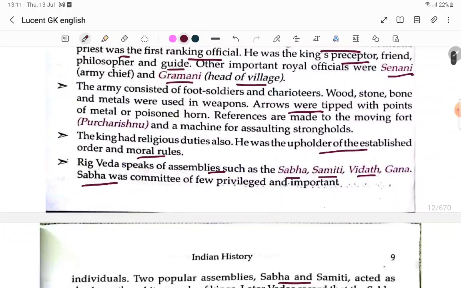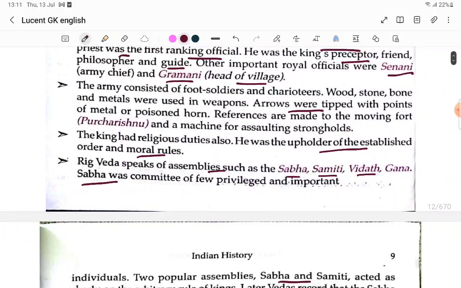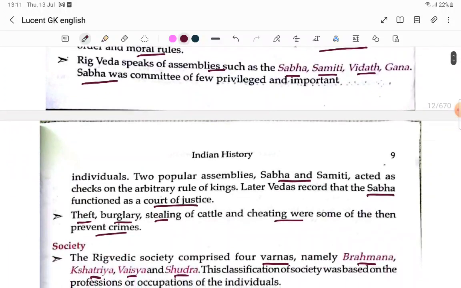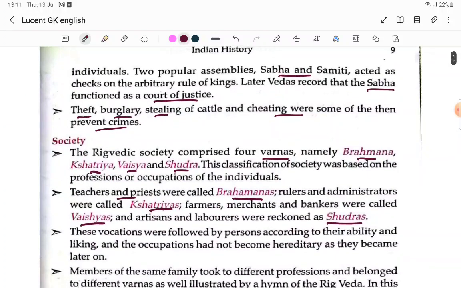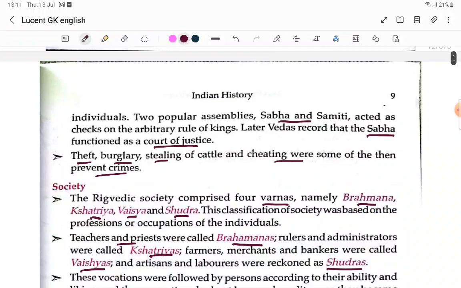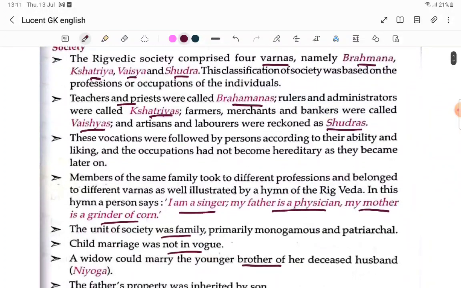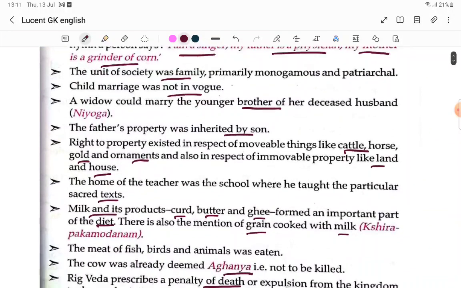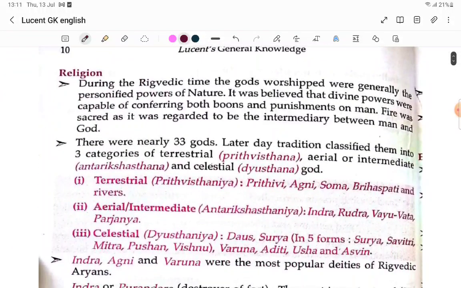Then the Gramani, who is the head of the village, we see. Sabha, Samiti, Vaidya, Gana, this we see. And Sabha and Samiti acted as checks, and the Sabha functioned as a court of justice.